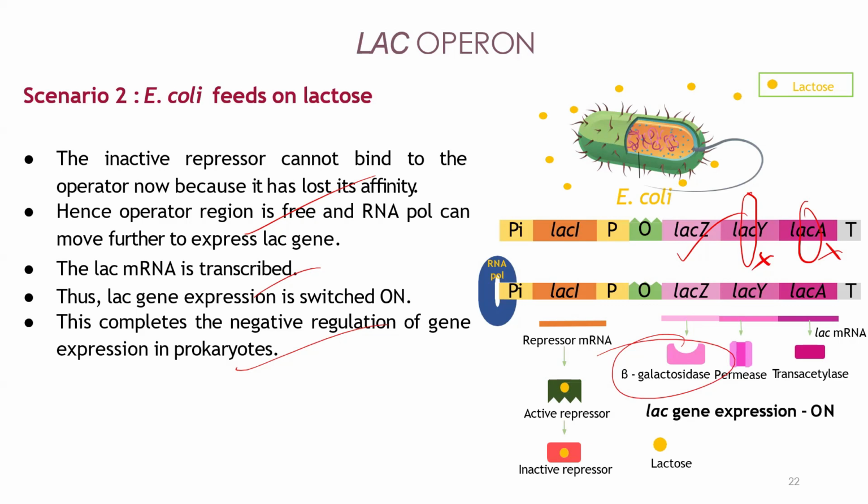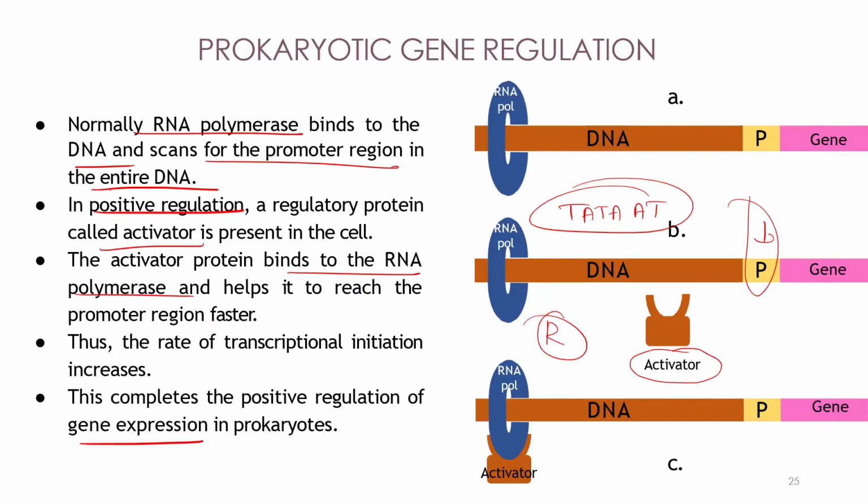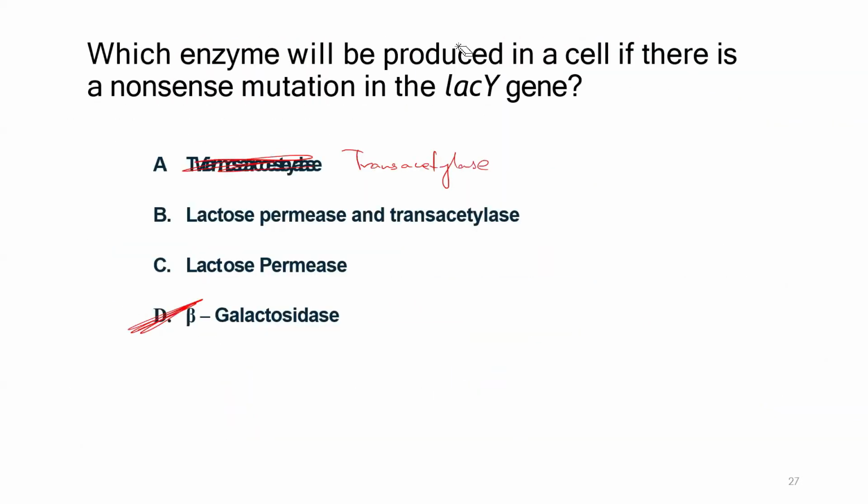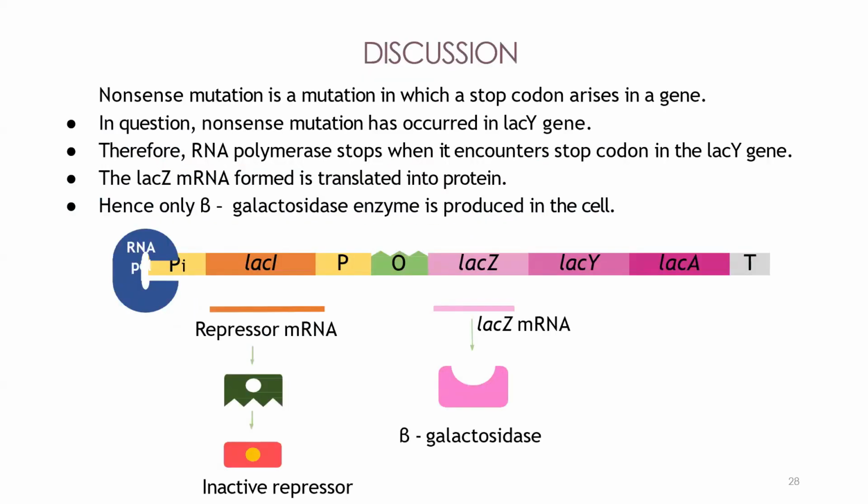You may think another option is the correct answer, but no, please read carefully. Be careful in the exam. Whenever you are solving a question, don't hurry. So beta-galactosidase will be produced, but LacY and LacA will not be produced. Understood?